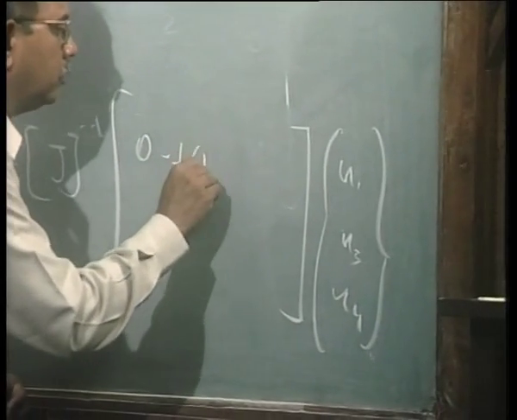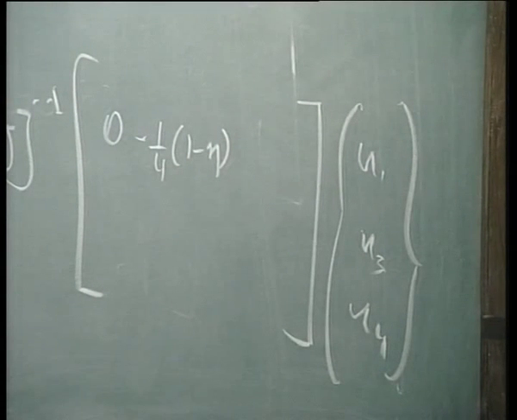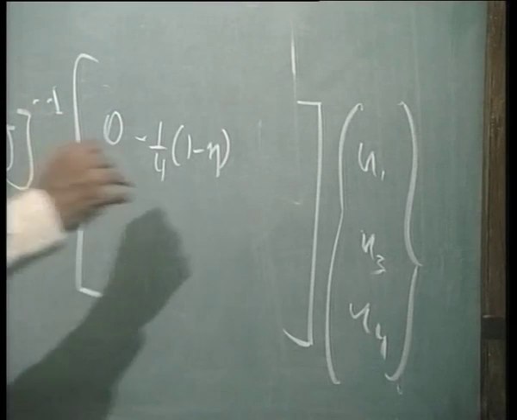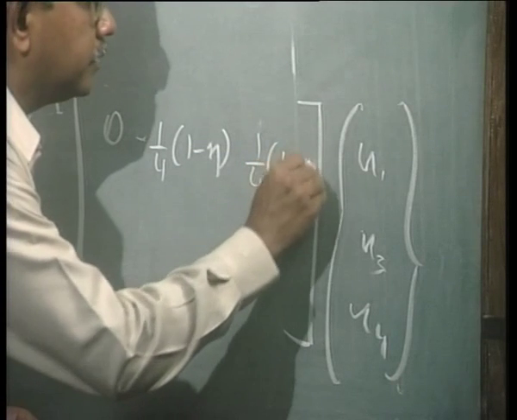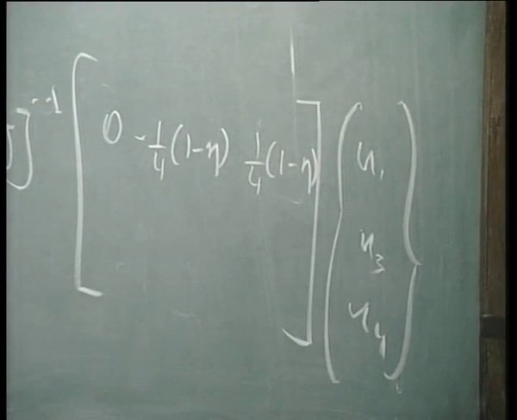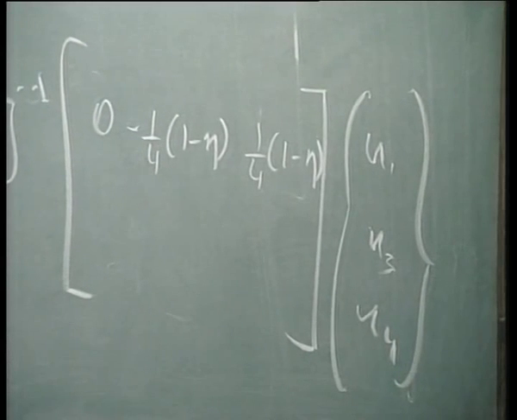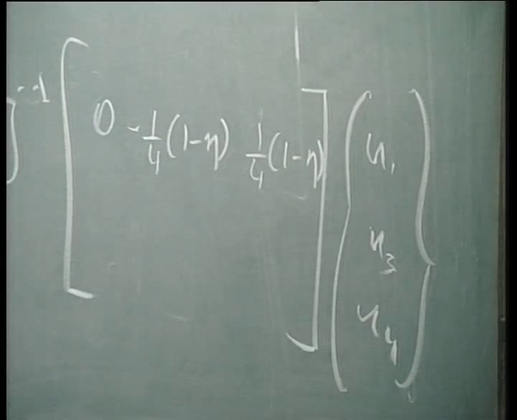Minus 1 by 4 into 1 minus eta. Plus 1 by 4 into 1 minus eta. Right. Is that clear? So what would be the other things?